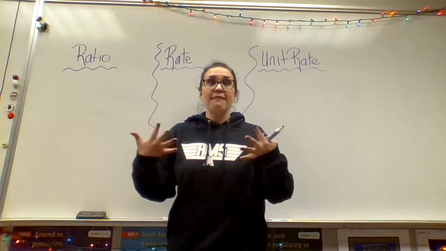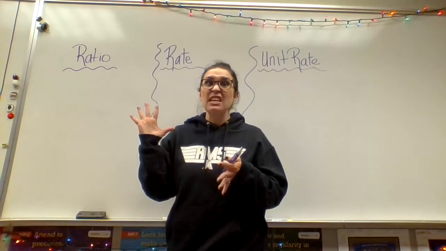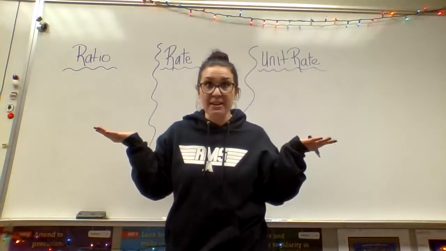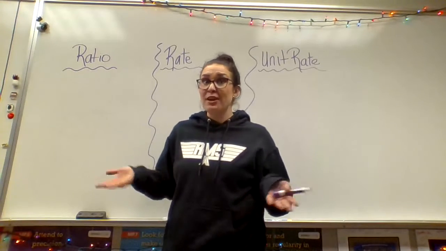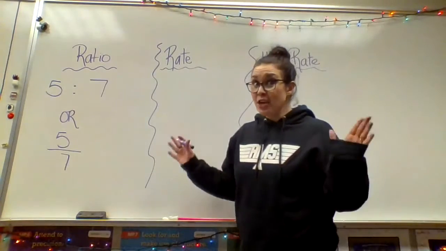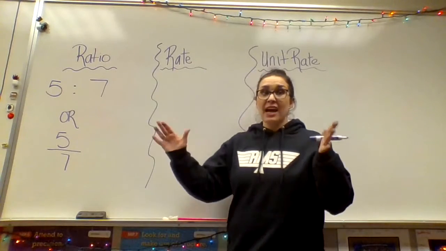So for example, if I were to say that I ate 5 Pop-Tarts for breakfast, but Mr. Schlecht only ate 7 Pop-Tarts for breakfast, I could write that as a ratio comparing 5 Pop-Tarts to 7 Pop-Tarts. Remember, you can write that relationship a couple different ways.